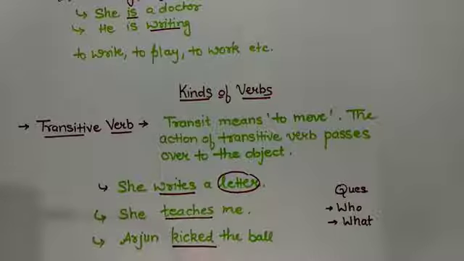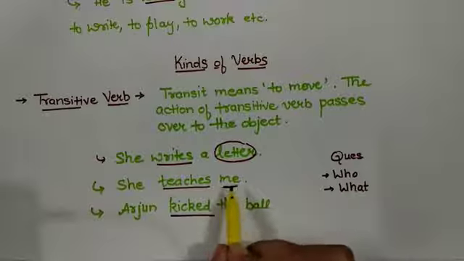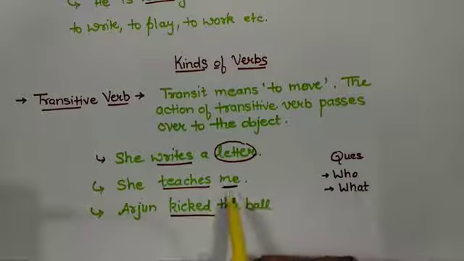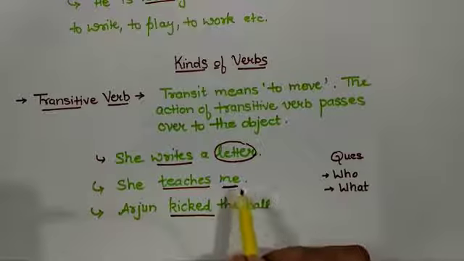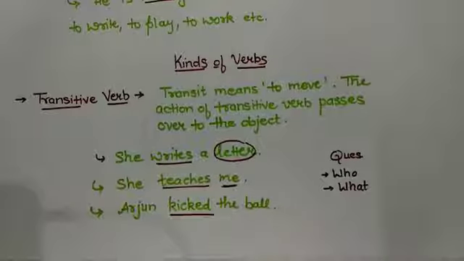We can ask a question. She writes what? So the answer is a letter. Check out the next example. She teaches me. Who? She. So can you see the passing action on the object me? See one more example. Arjun kicked the ball. The verb kicked is transitive because the action passes over to the object ball.